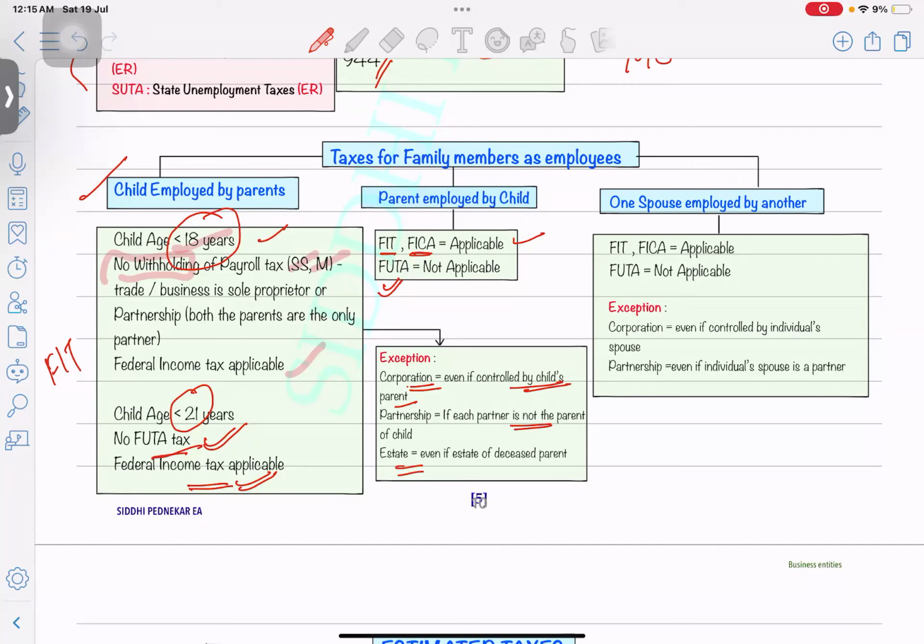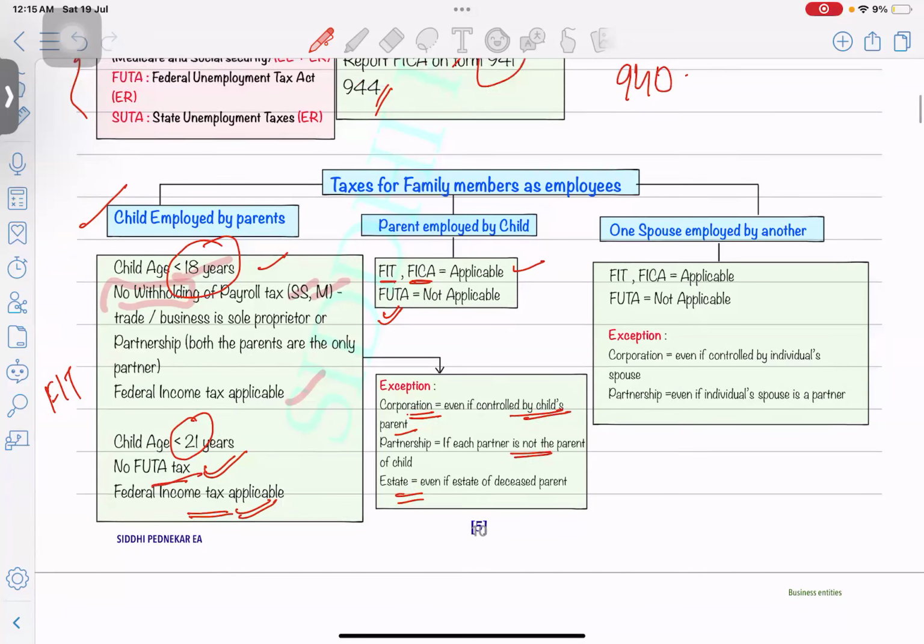Even in the case of an estate, if the estate of a deceased parent has hired the child to take care of the execution of the estate, in that case also it's allowed to not pay. They can skip the federal income tax, FUTA, SUTA, and Medicare, Social Security. So this is the condition.